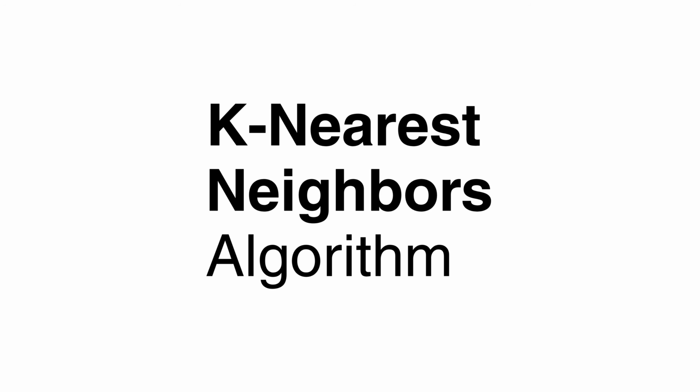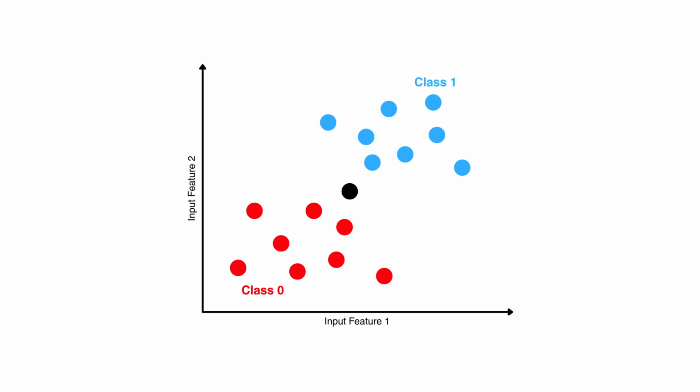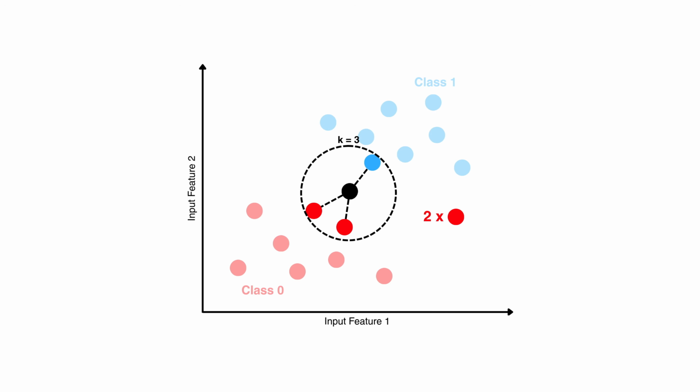The k-nearest neighbors algorithm, or KNN, is a simple but powerful predictive algorithm. Given a new unseen point x, KNN finds the k data points closest to x, known as the k-nearest neighbors. When used for classification, it looks at the class labels for each of those nearby points and makes a prediction of what the class of this new point could be based on the majority class of its neighbors. For example, here when k equals 3, the 3 closest points to this new point are 2 red or class 0 points and 1 blue or class 1 point. The majority of its neighbors are red, so we predict this new point to also be red or class 0.